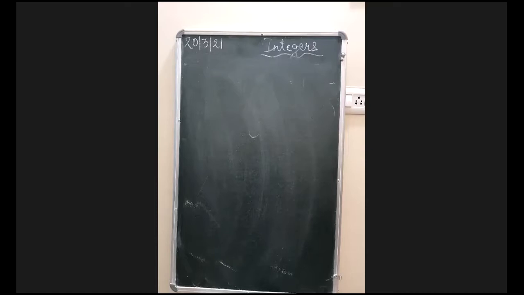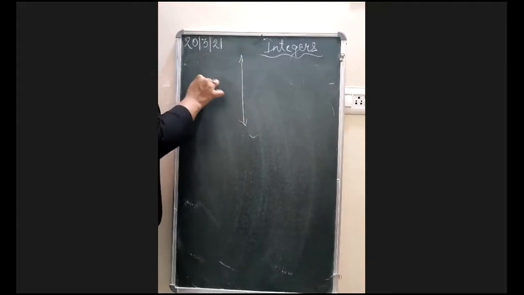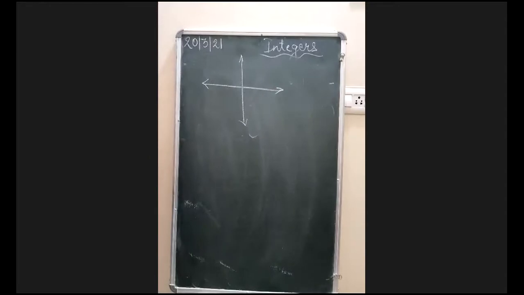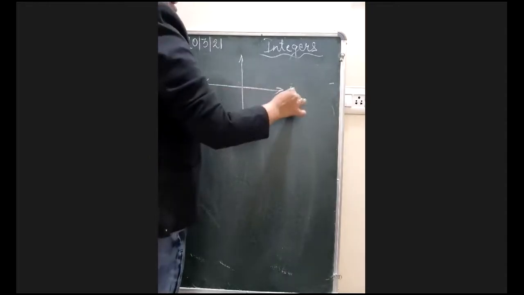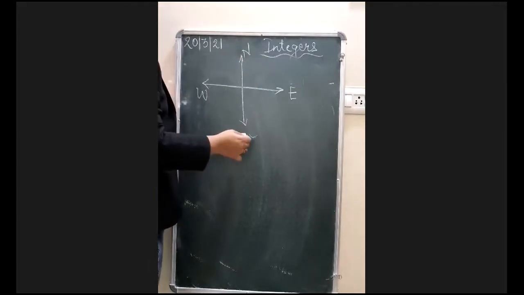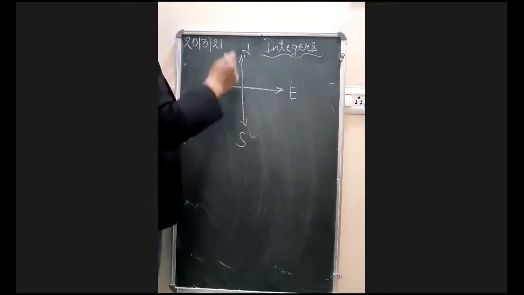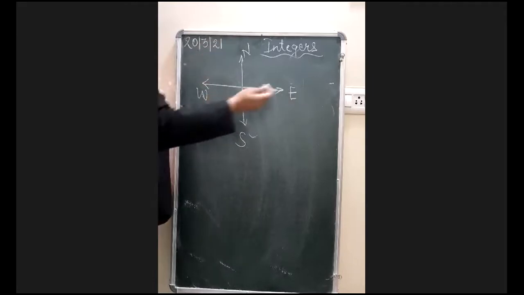Yes. So as you all have said, many words which were positive and negative. Now let me tell you how east and west are positive, negative. For example, if you talk about directions, you always make this kind of diagram, where you take east this one, west this one, north this one, and south this one. Am I right? Yes or no? Yes, ma'am. So now this is east and west. I'm only talking about east and west first.